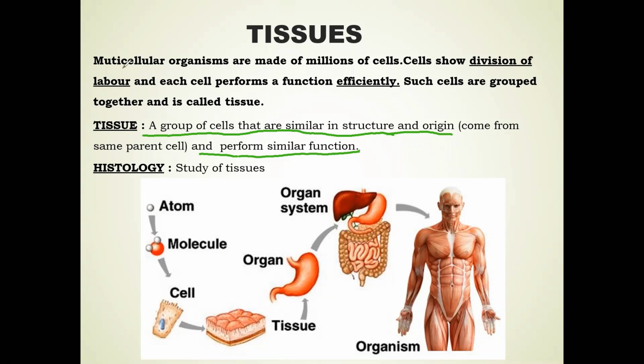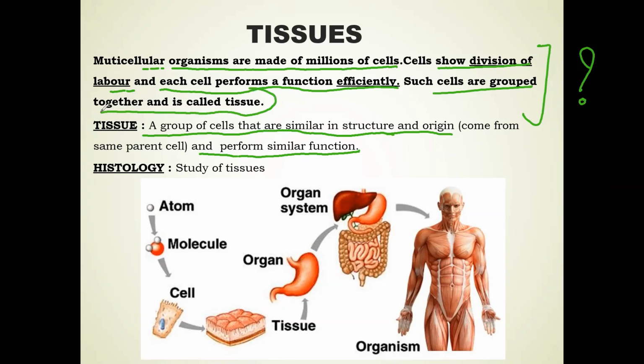Again, why is it needed? This is the utility. Here is the answer. Multicellular organisms are made up of millions of cells, and these cells show division of labor and each cell performs a function efficiently. Such cells are grouped together and they are called tissues.